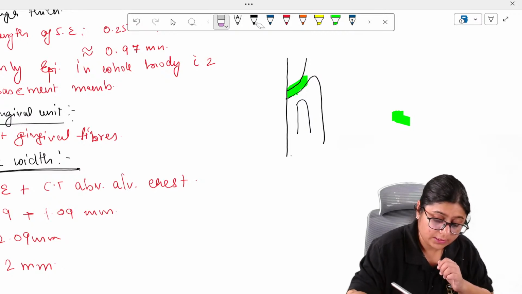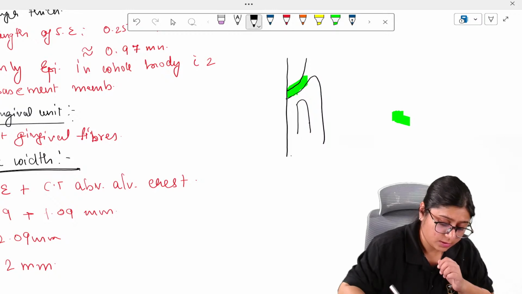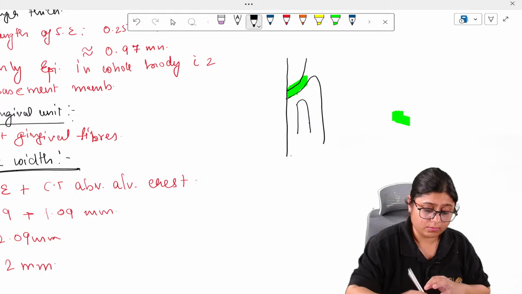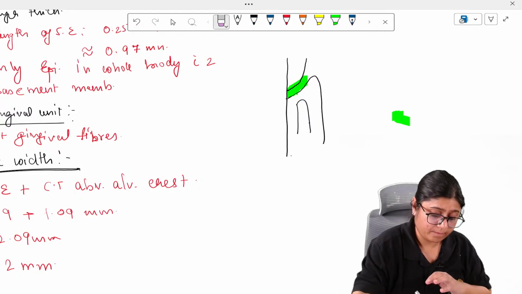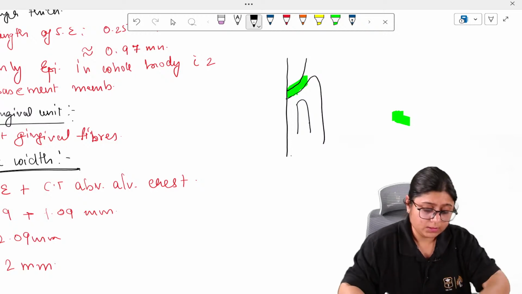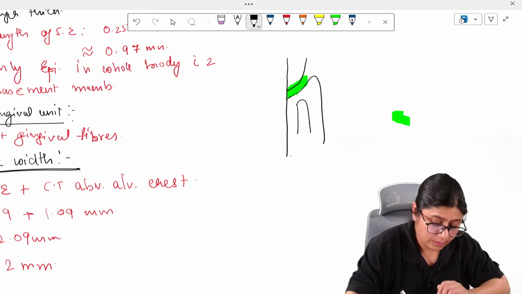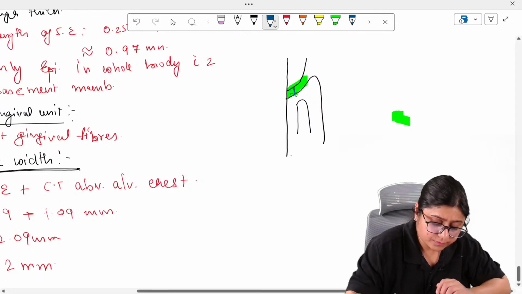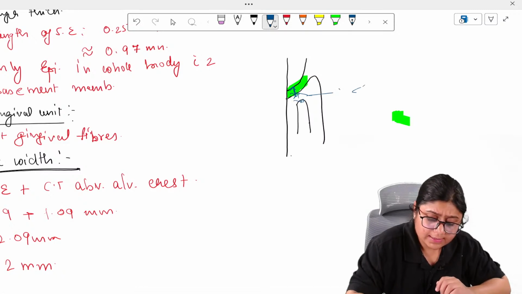This biologic width is less than 2 mm. So what will happen?